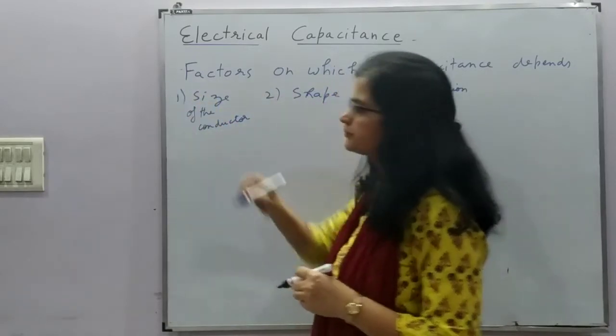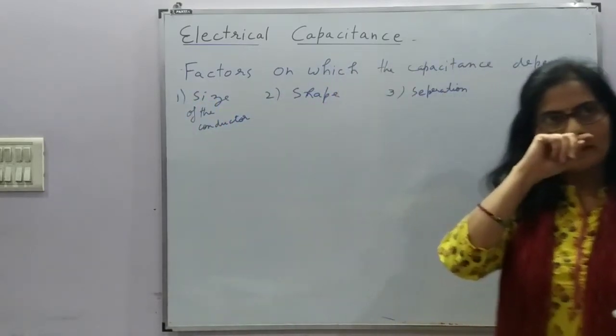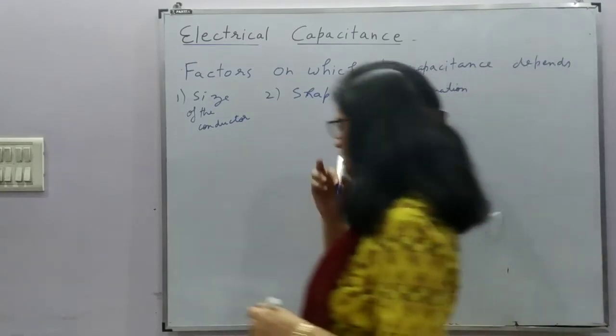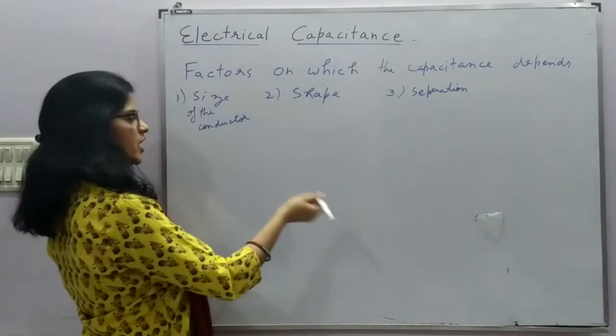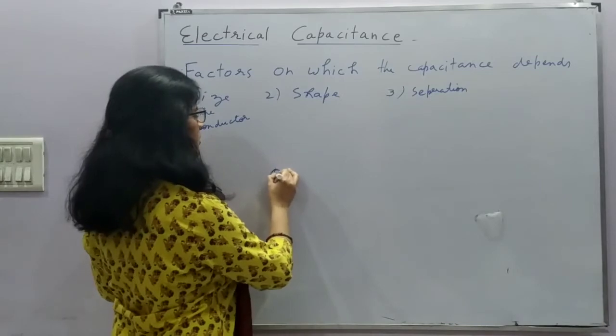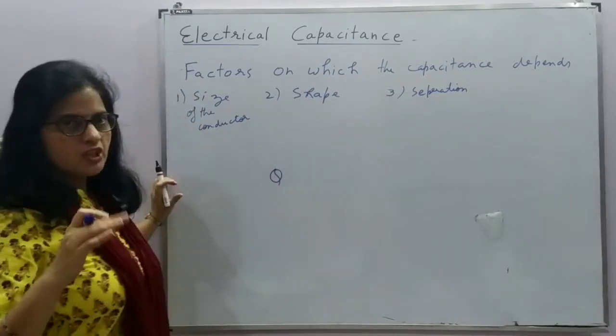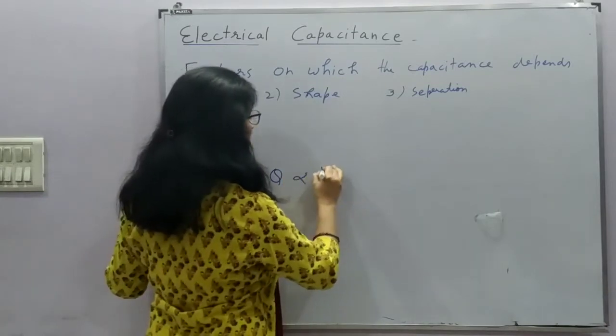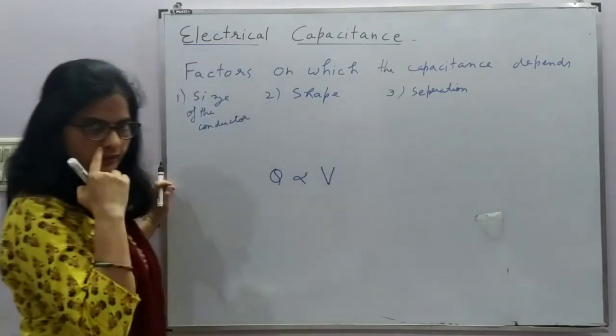Now here we need to understand how the capacitance is calculated. We have just understood that the charge carrying capacity, how much charge a conductor can carry, depends on the potential, right?